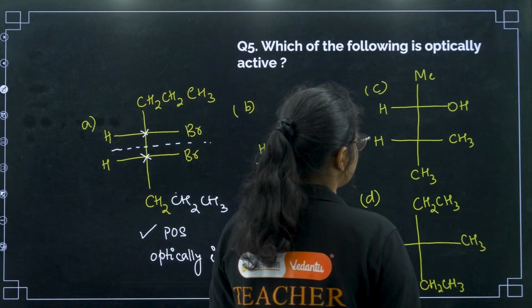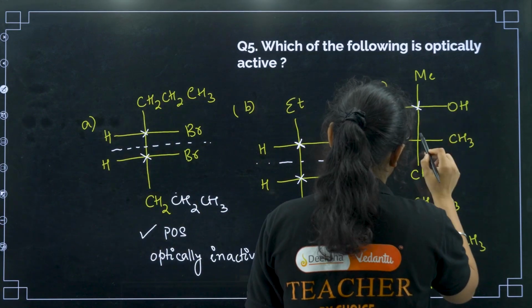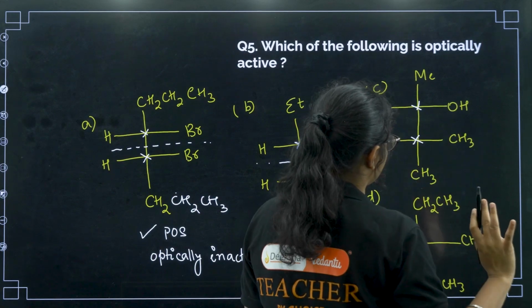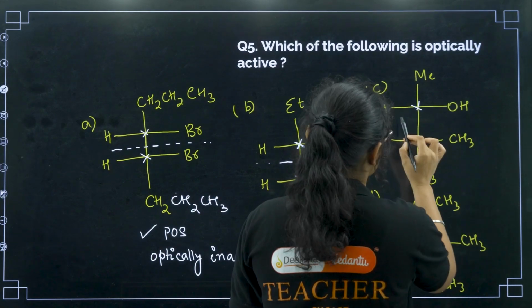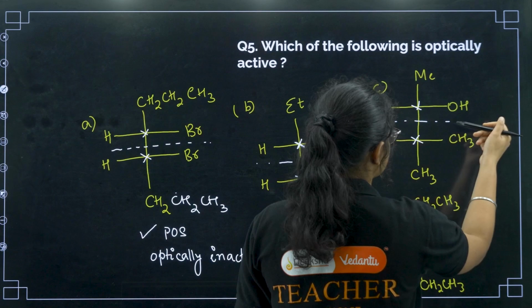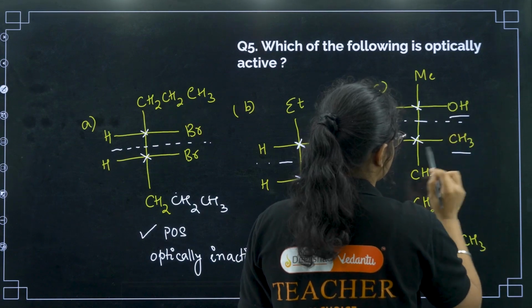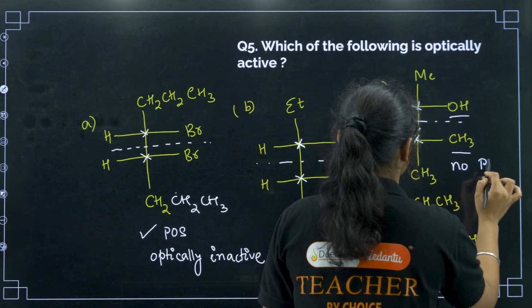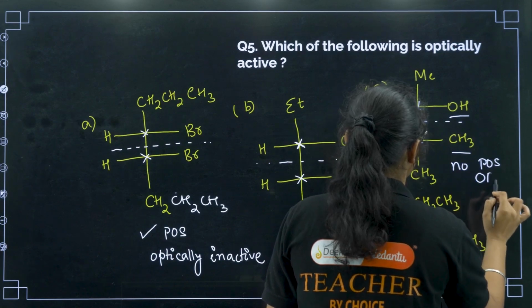Next, option number C. If you see, this carbon is chiral, this carbon is also chiral, right? But you can see there is no plane of symmetry here, right? There is no plane of symmetry because if I draw a plane here, here it is OH and here it is CH3. So yes, this has no plane of symmetry, that means it is optically active.